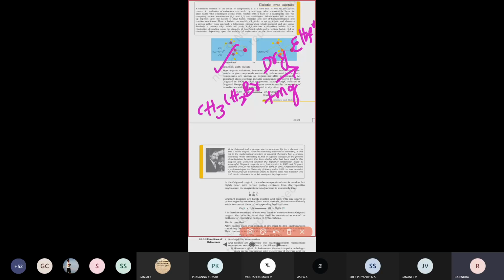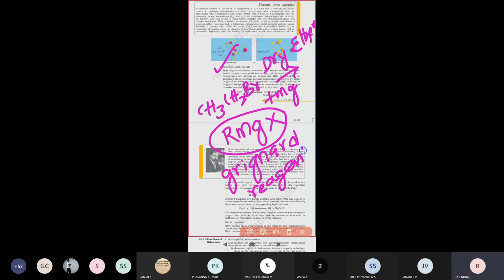A Grignard reagent is nothing but an alkyl magnesium halide, RMgX. We call it a Grignard reagent. Alkyl magnesium halide is called a Grignard reagent.